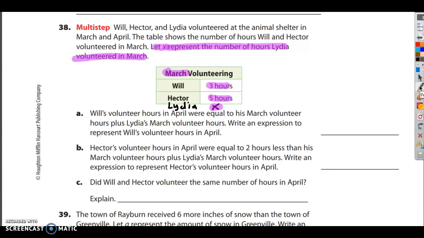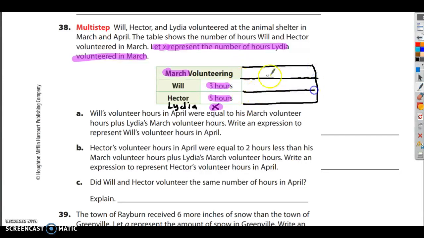Now we're going to go talk about April. Now how are we going to do that? Well, I would actually just add a column over here for April. And we've got a spot for Lydia as well. All right, so it says Will's volunteer hours in April were equal to his March volunteer hours plus Lydia's March volunteer hours. Write an expression to represent Will's volunteer hours in April.